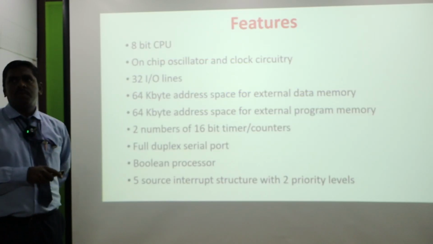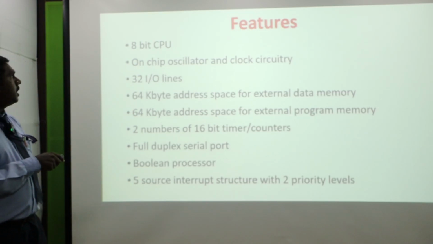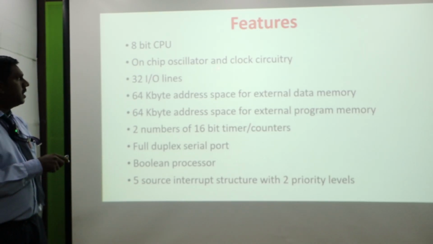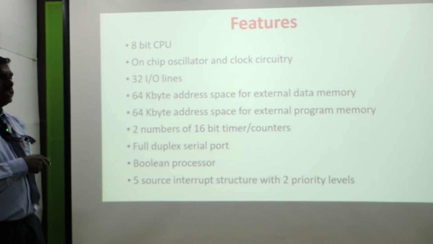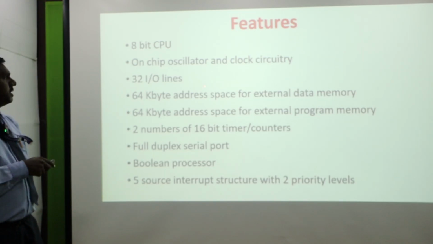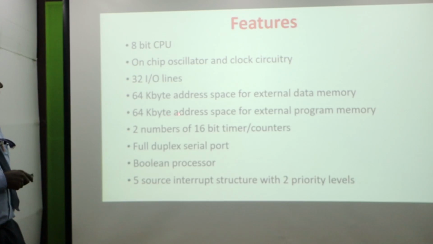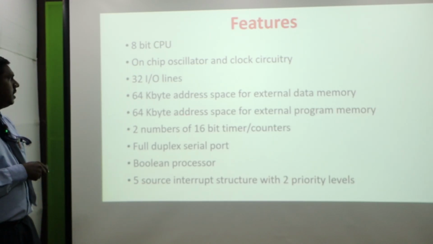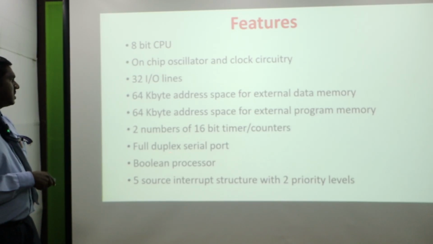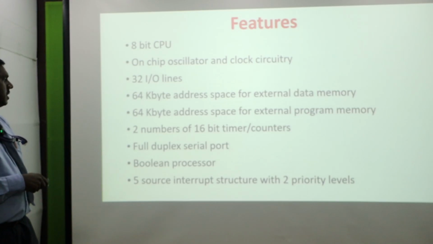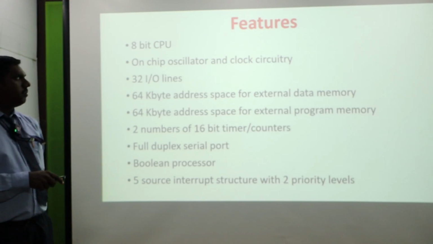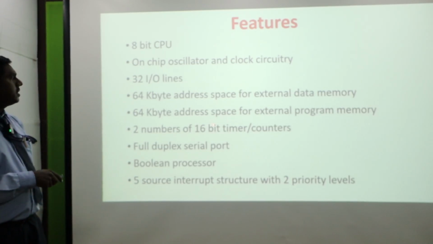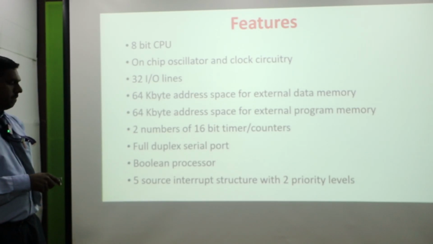What are the features of the microcontroller? It has an 8-bit CPU, and an on-chip oscillator and clock circuit are available. There are 32 input and output lines, 64 kilobytes address space for external data memory, and 64 kilobytes address space for external program memory. Two 16-bit timers or counters are available. A duplex system is also available, along with a Boolean processor and a 5-source interrupt structure with 2 priority levels. These are the major features of the microcontroller.